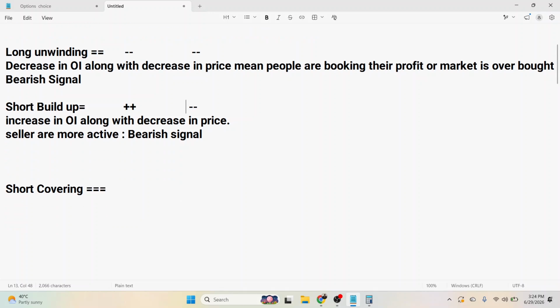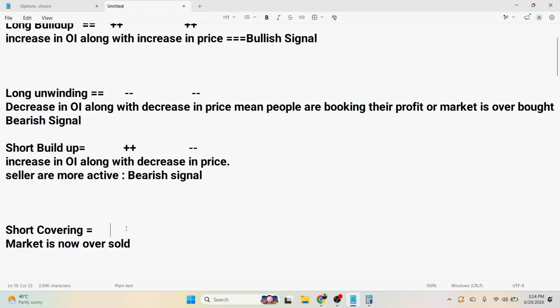And when the market becomes oversold, now the market is oversold. Okay, so what will happen? Decrease in open interest and increase in price. The fourth combination can be decrease in open interest and increase in the price. Okay, so that is known as short covering.